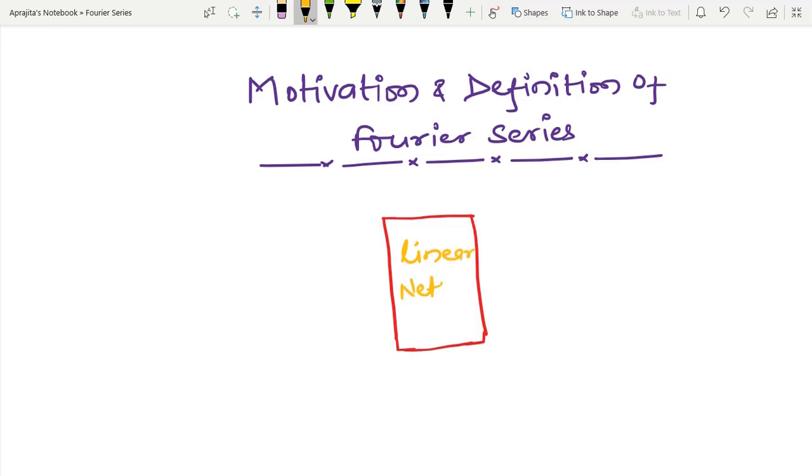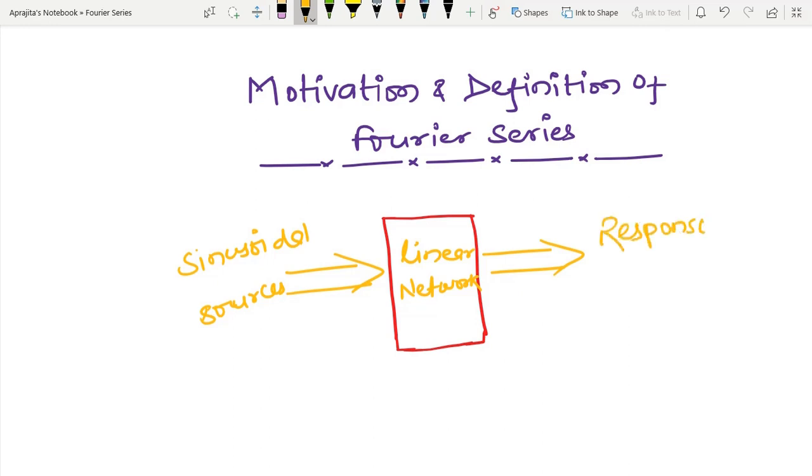After that we applied some kind of sinusoidal sources, noted down the response, and found that the response is also sinusoidal.